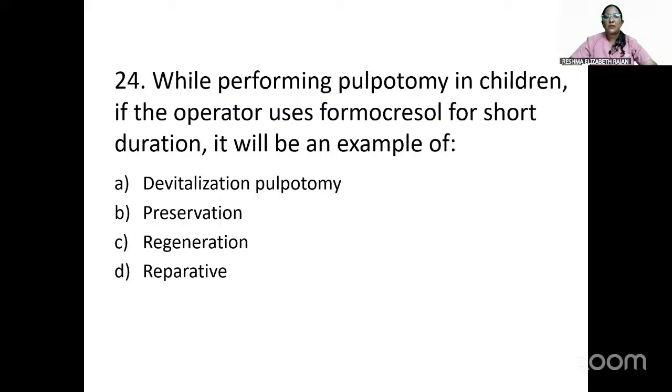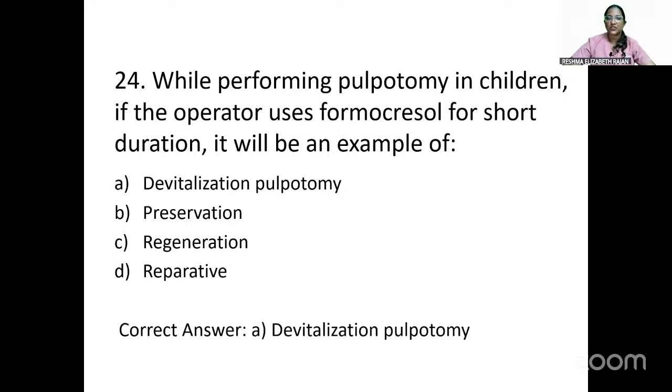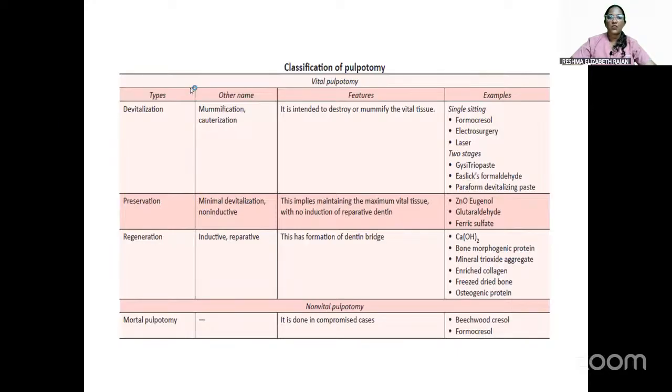So while performing pulpotomy in children, if the operator uses formocrystal for short duration, it will be an example of: devitalization pulpotomy, preservation, regeneration, reparative. So this is again based on the classification of pulpotomy. We have already discussed one question based on the classification. Another question has been asked on the same topic. When formocrystal is used, it comes under devitalization pulpotomy. So formocrystal comes under mummification or devitalization pulpotomy.